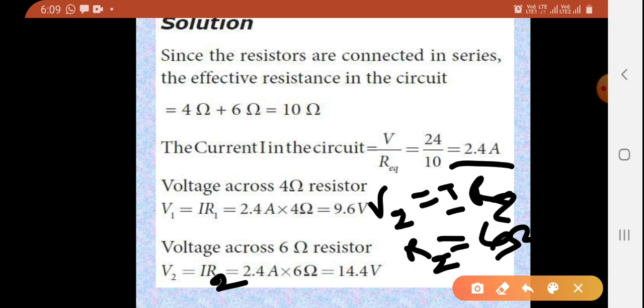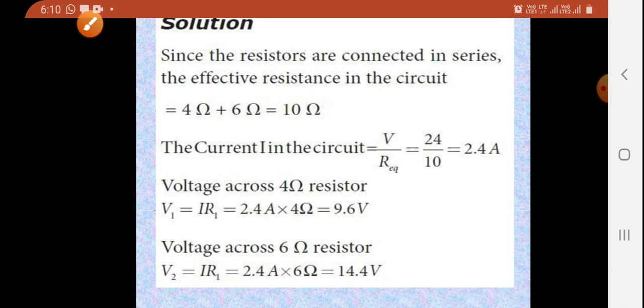So V2 is 2.4 ampere into 6 ohm, and the magnitude will be 14.4 volt. This is the calculation for the voltage across two resistances when they are connected in series.